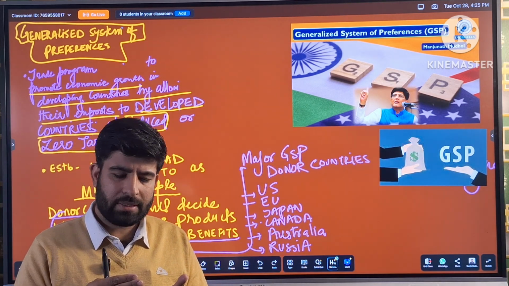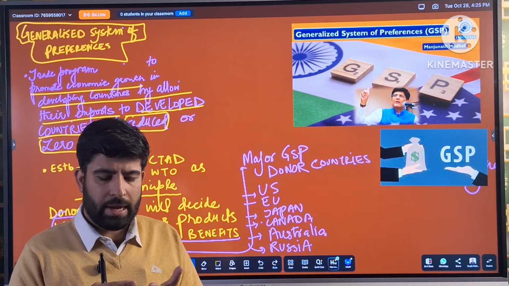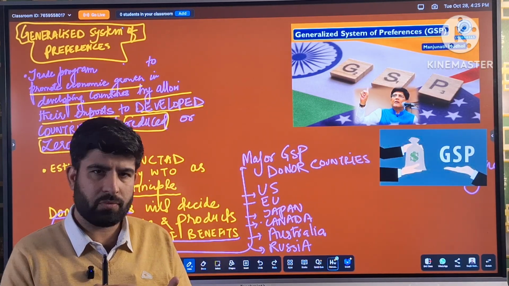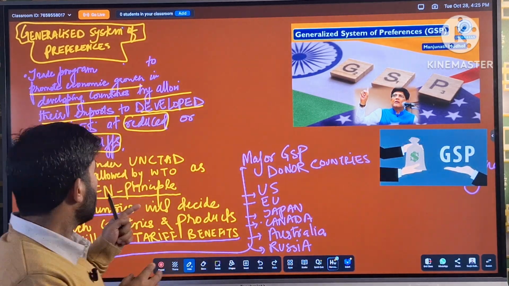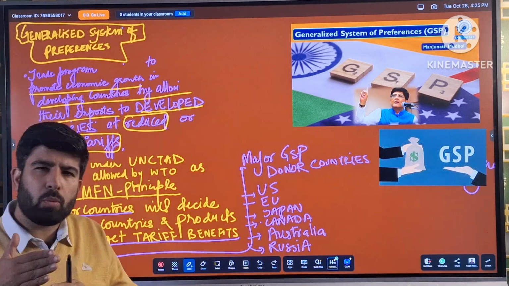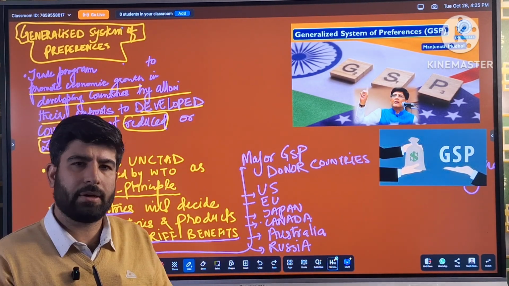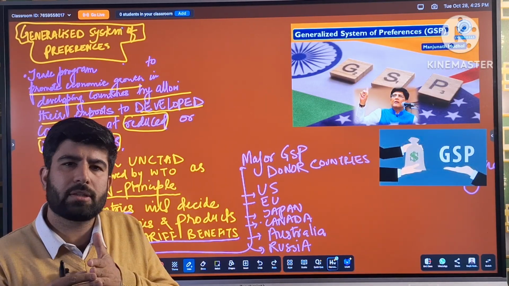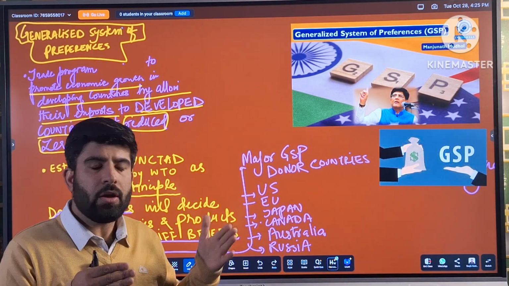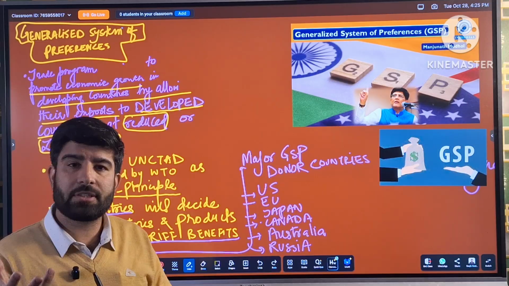It was a method established under UNCTAD and allowed by the WTO, the World Trade Organization. And this generalized system of preferences was a program to promote economic growth in developing countries. How? It allowed developing countries to export their products to developed countries. For example, India is a developing country, Bangladesh is a developing country.